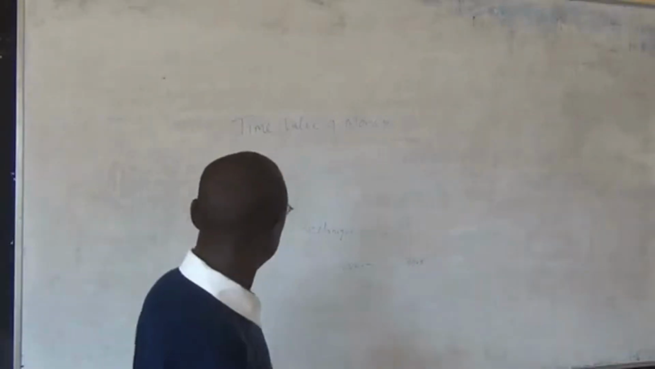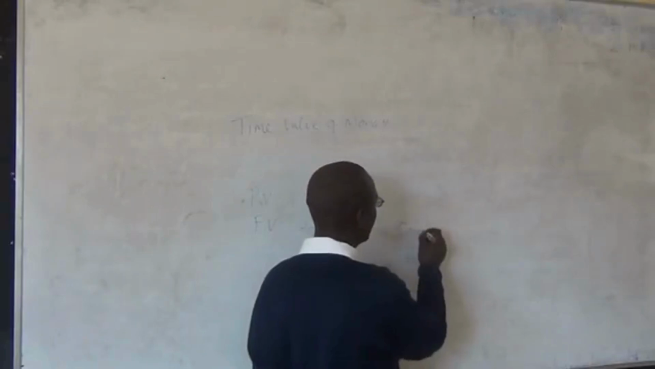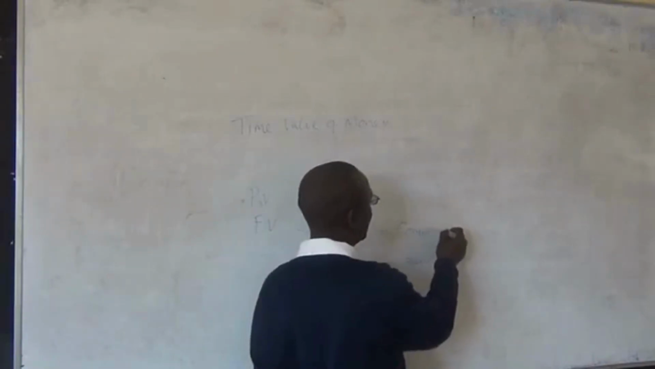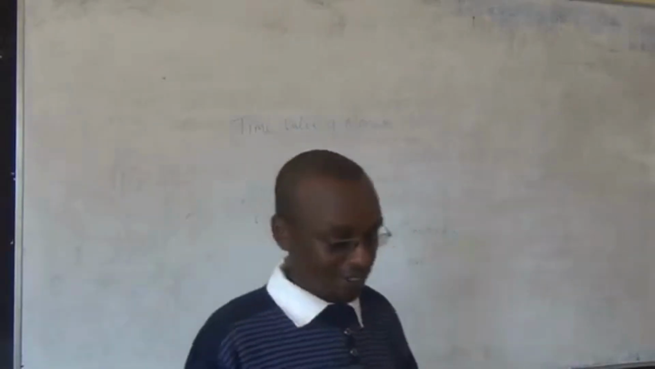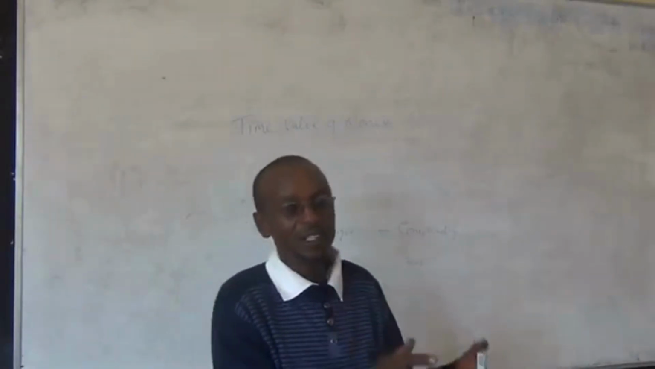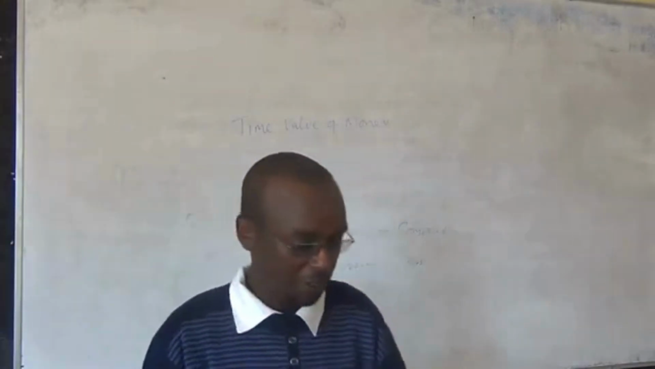So when we are looking for future value, we use something called compounding. We compound. Okay? If you invest money today at this interest, in future it will have grown, and we are doing compounding.